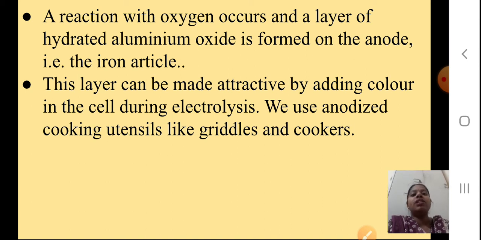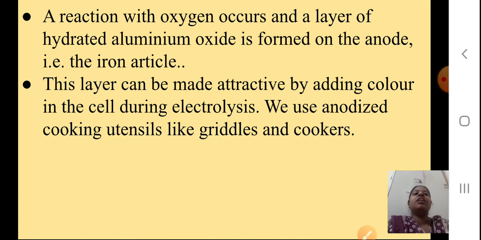We use anodizing for cooking utensils, whatever we use like griddles and cookers. Now in the market, different colorful cookers are also there. So, it is nothing but the process of anodizing, done for giving the color to the article.